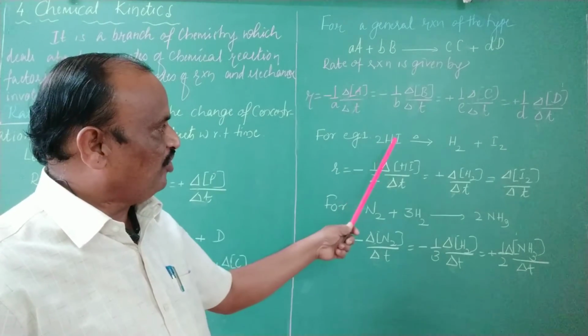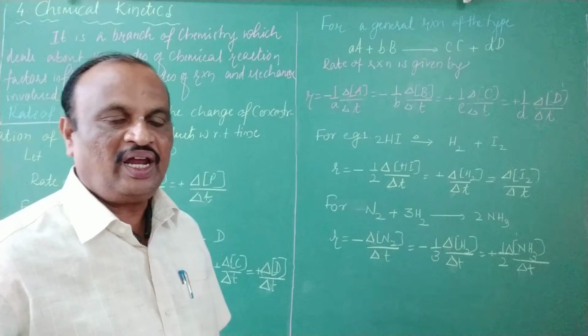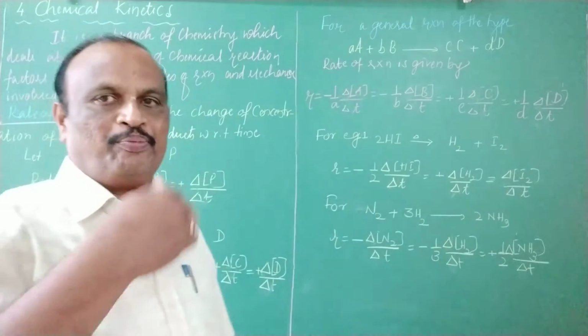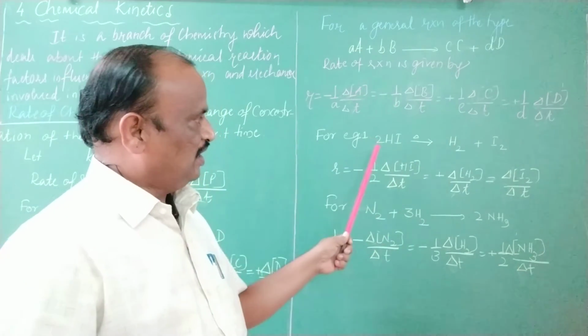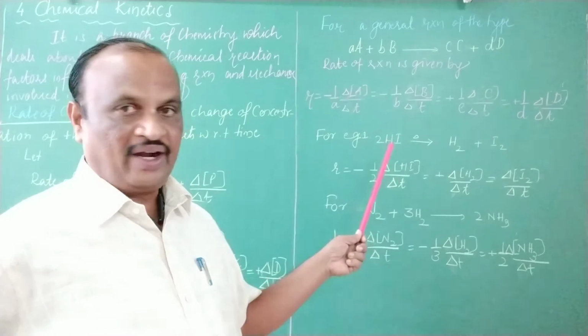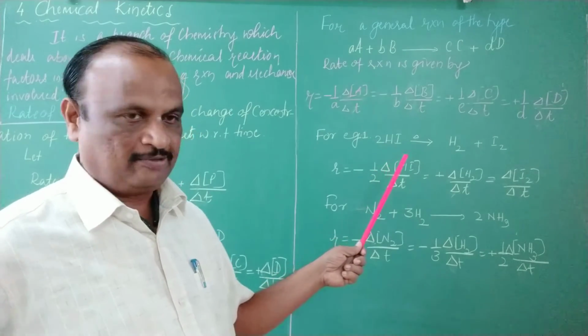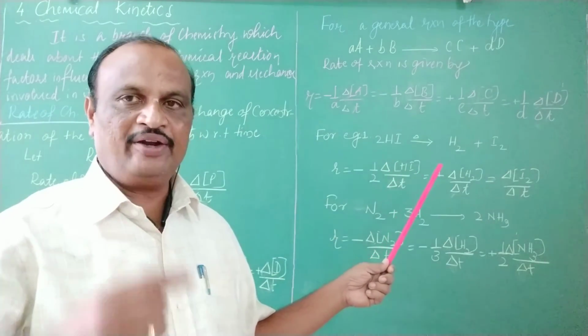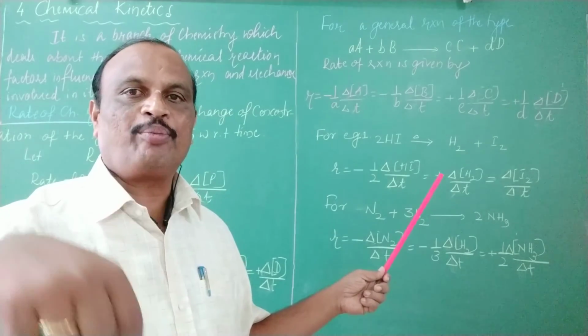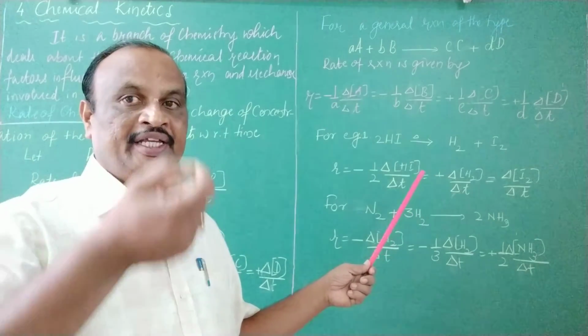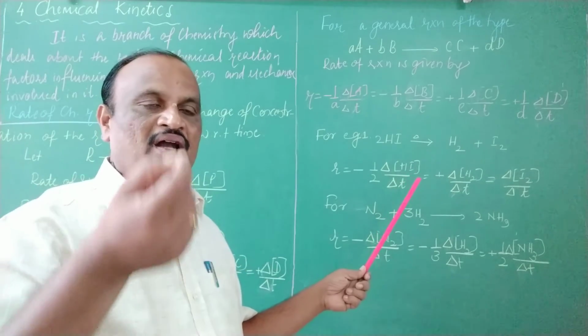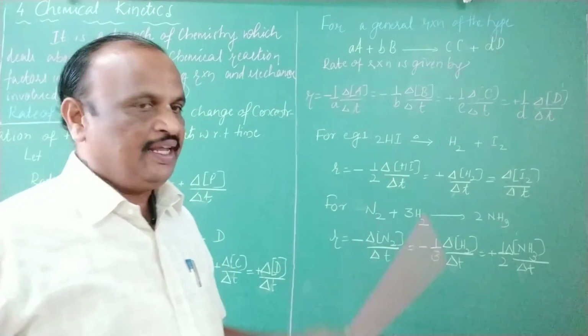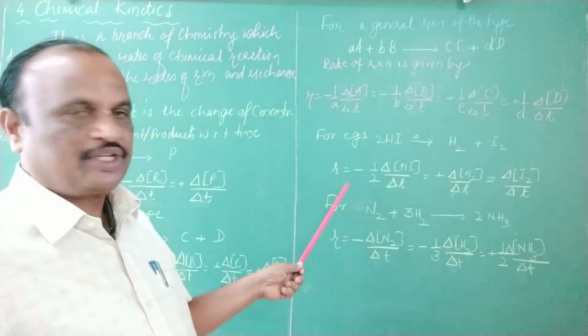You know that as time passes, once the decomposition of hydrogen iodide starts taking place, hydrogen and iodine formation will take place, and the concentration of hydrogen iodide decreases. Therefore, the rate is expressed like this.